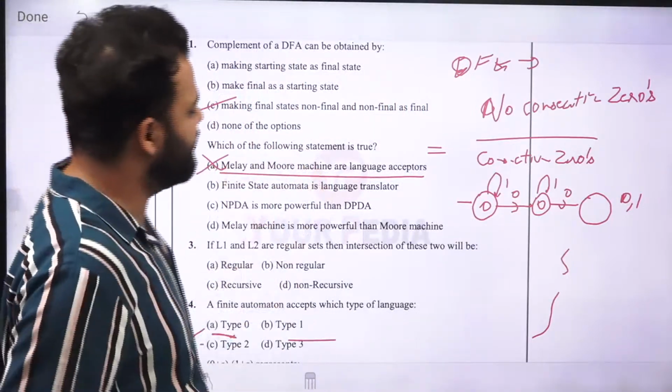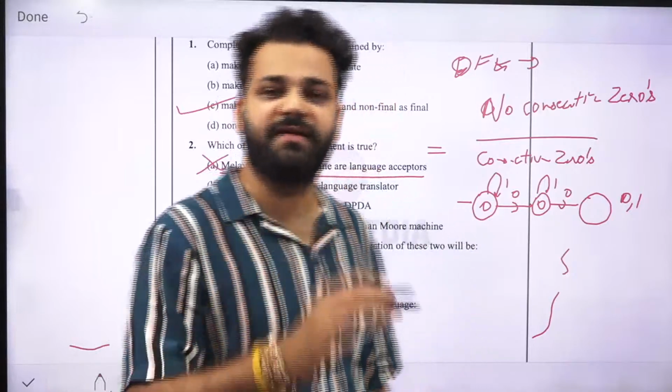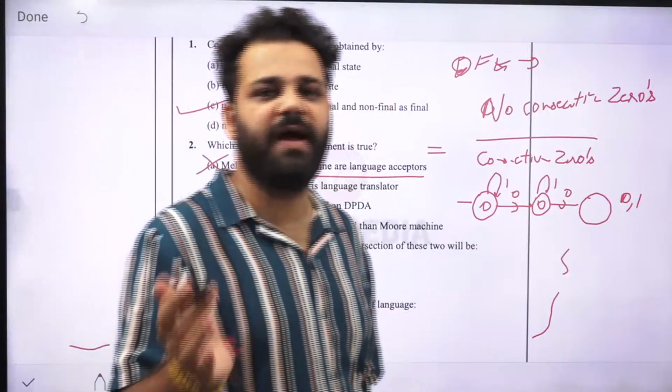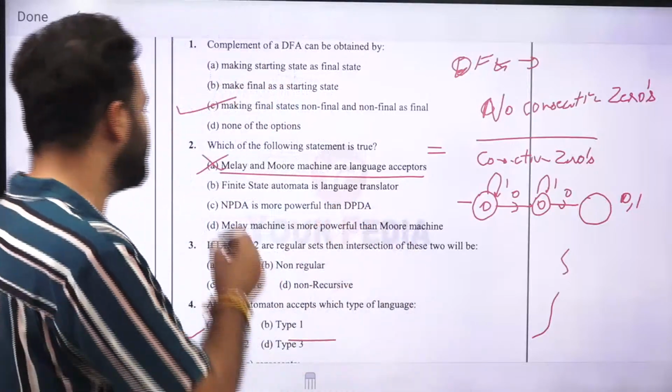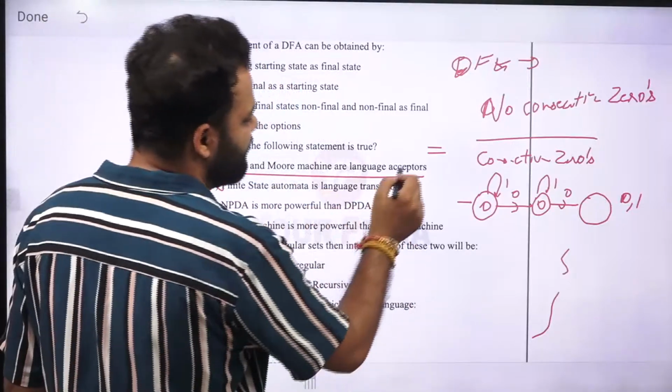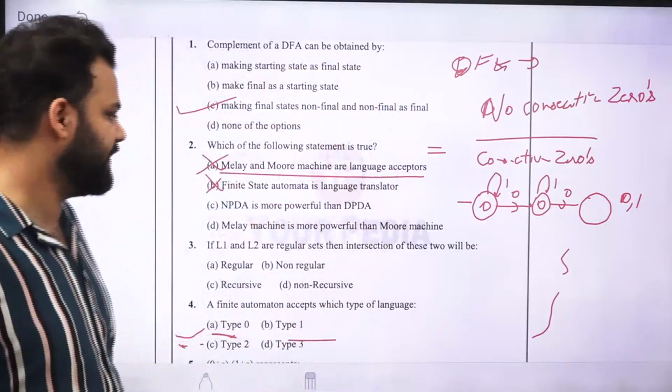Finite state automata is a language translator. No, it is a language acceptor. You put in a string, and it will tell you whether that string belongs to the language for which the machine has been designed. So finite automata is an acceptor, Mealy and Moore is a translator.